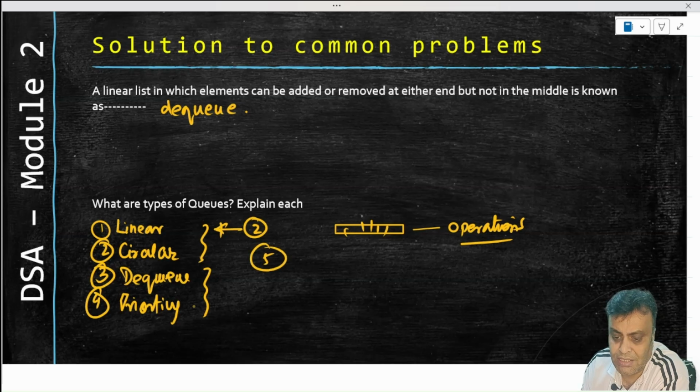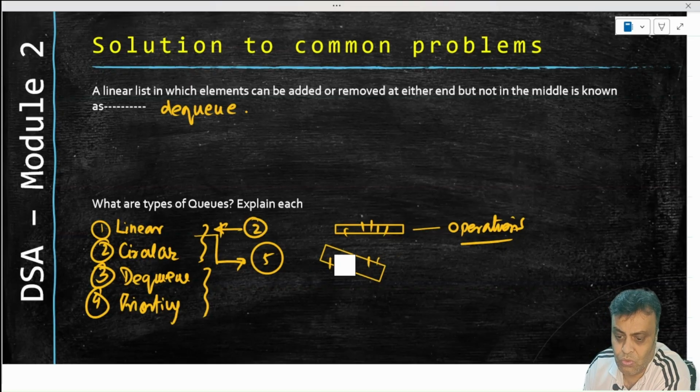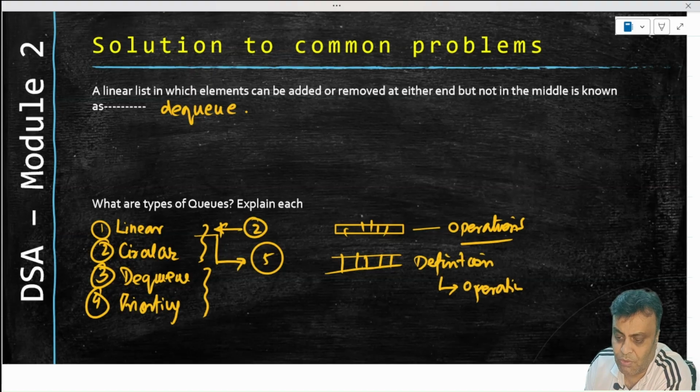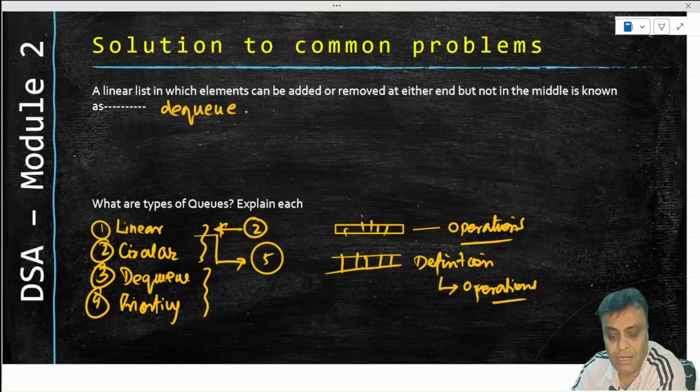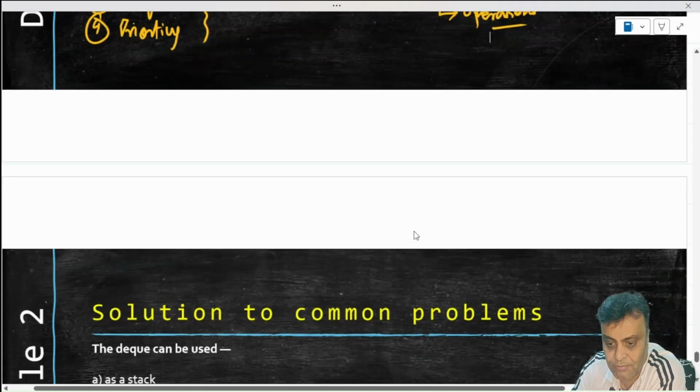If each of these has 5 marks, then I would suggest that you define the queue, what this queue looks like, what the definition is, and then you also explain the operations. Write 1 line on the operations. No need to write the algorithm unless they explicitly ask for it.